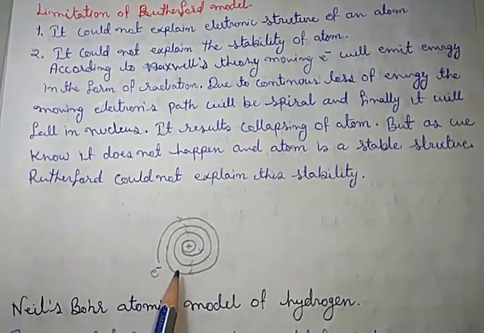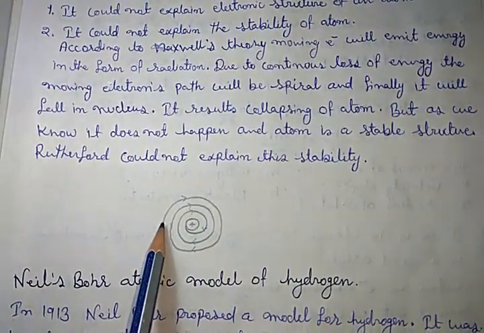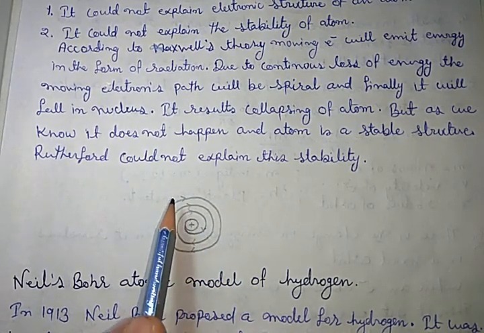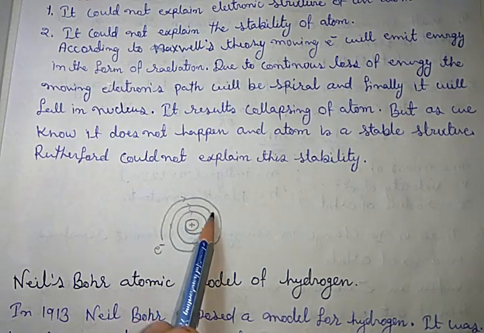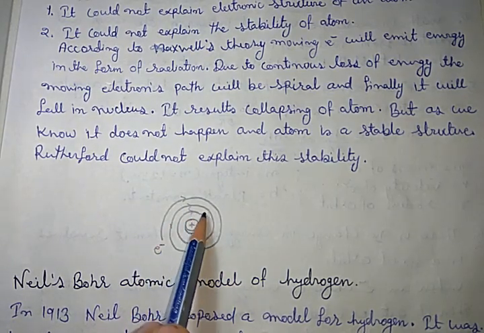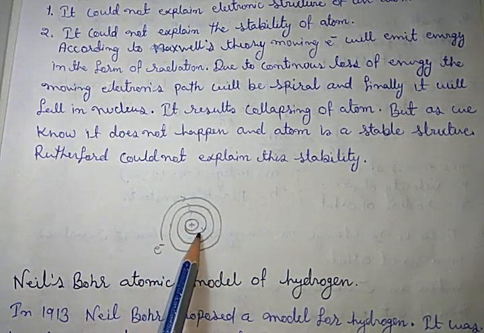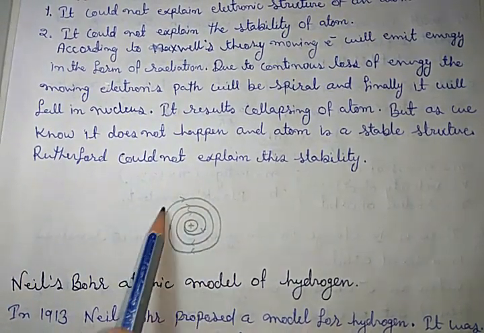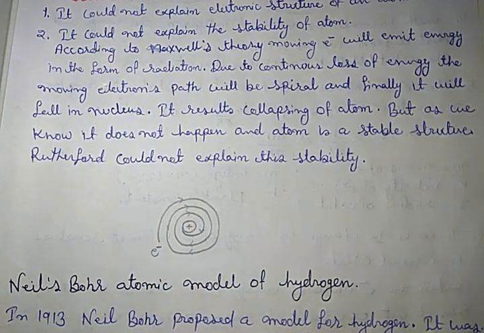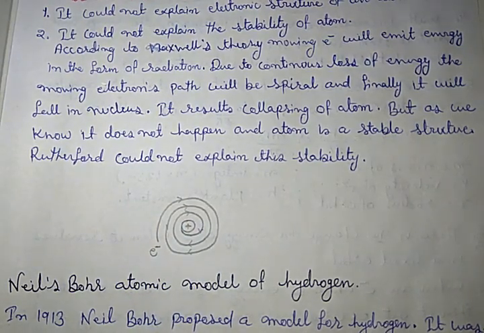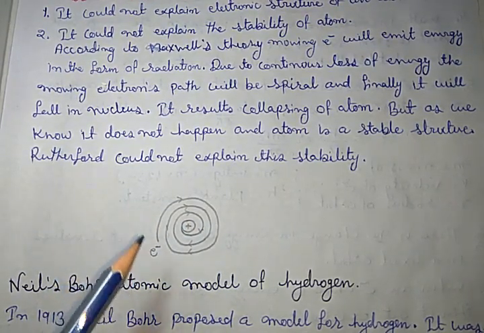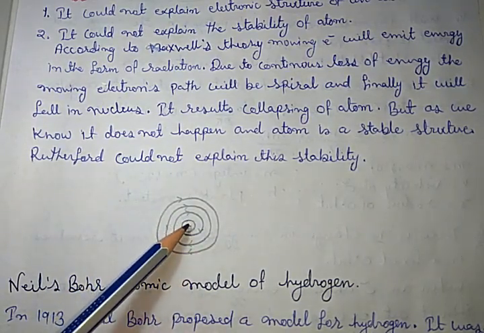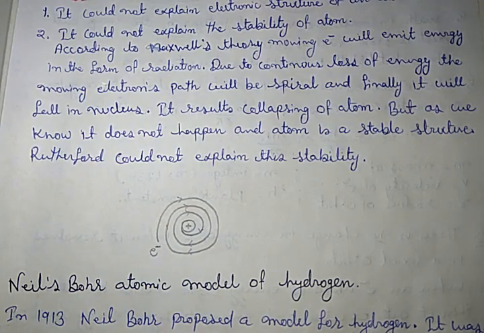If we consider this is the electron revolving around the nucleus, it will radiate energy as per Maxwell, and when it releases energy, its path becomes shorter and shorter. That means the path of the electron will be a spiral, and finally the electron will fall into the nucleus as per Maxwell.